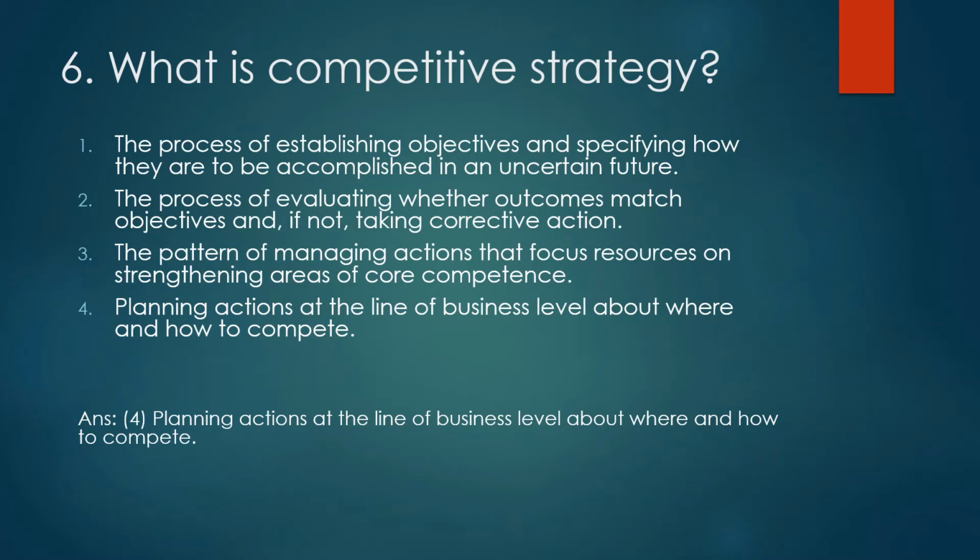So here the answer is option 4, that is planning action at the line of business level about where and how to compete. That is a competition actually in the market. The person who can complete the thing first will win the match. So the answer is option 4.